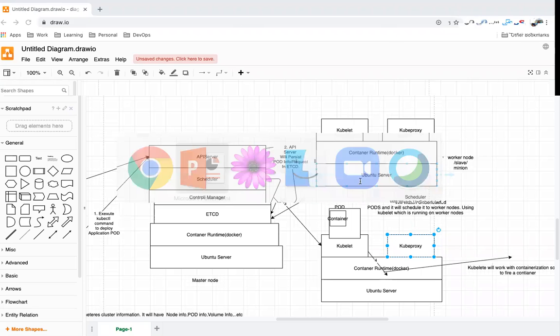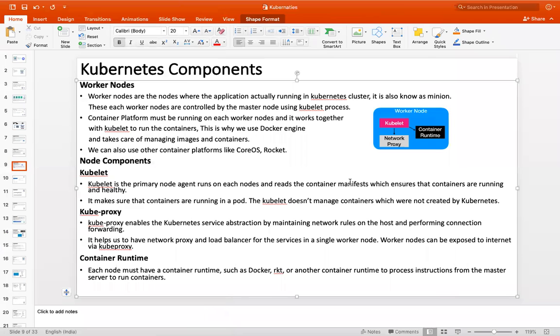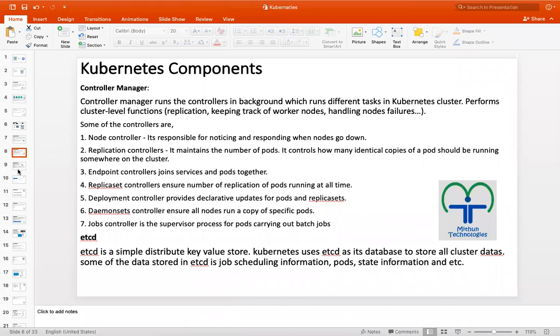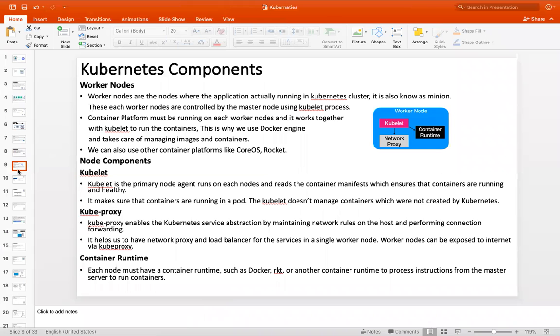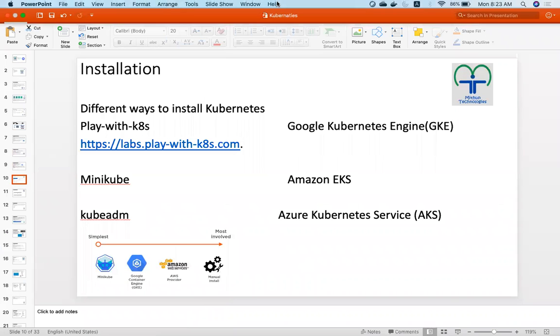From the interview perspective, Kubernetes architecture is also a very important concept. Now you should be able to understand which component will do what job in the Kubernetes cluster. Now coming to the installation part, there are a lot of ways we can install a Kubernetes cluster.